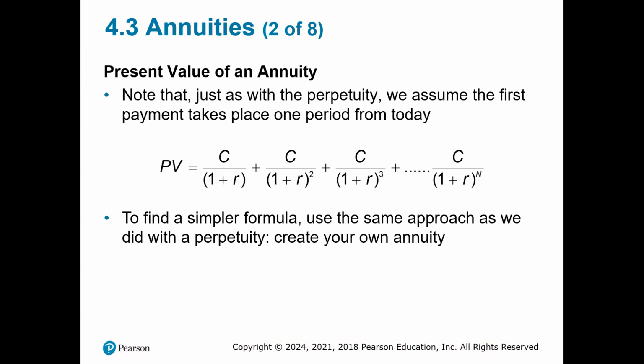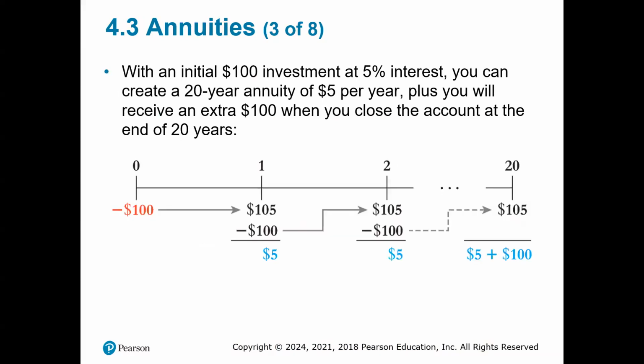Present value of an annuity. Note that just as with a perpetuity, we assume the first payment takes place one period from today. And here you see the formula. To find a simpler formula, use the same approach as we did with a perpetuity. Create your own annuity. With an initial $100 investment at 5% interest, you can create a 20-year annuity of $5 per year. Plus, you will receive an extra $100 when you close the account at the end of 20 years.